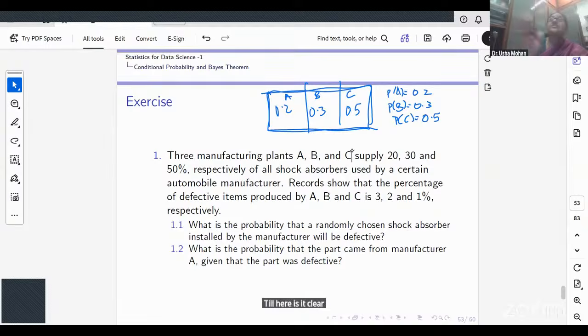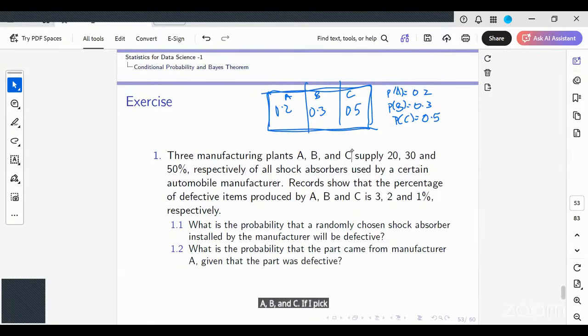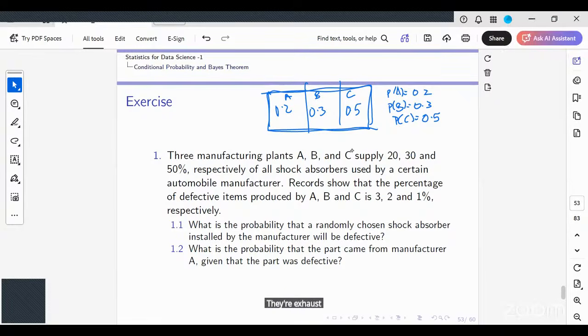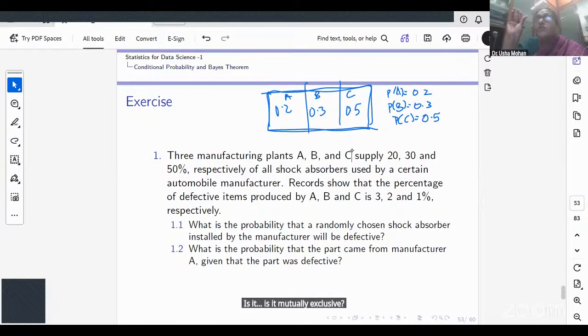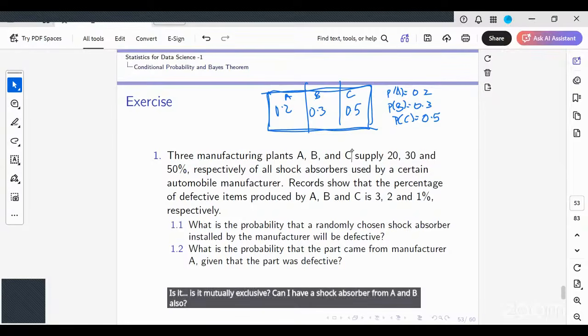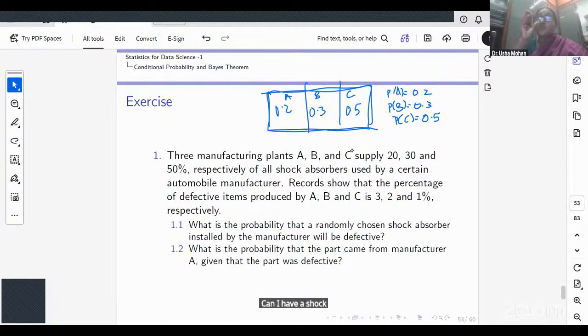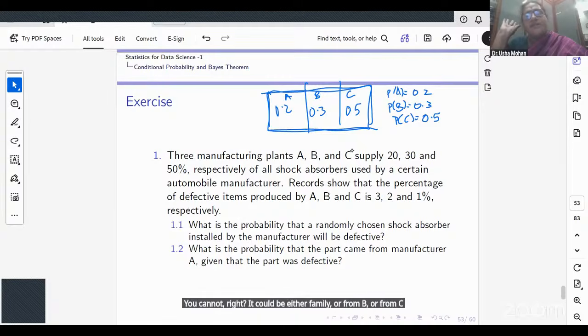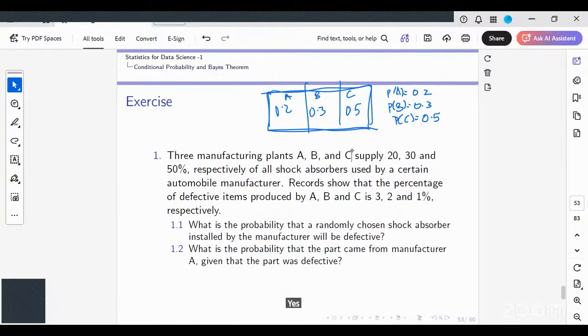Is this exhaustive? A, B, and C. If I pick up an absorber, it should be from one of these three plants. They are exhaustive. Is it mutually exclusive? Can I have a shock absorber from A and B also? One shock absorber cannot come from both A and B. It should be either from A or from B or from C. Is it clear? So they are mutually exclusive.